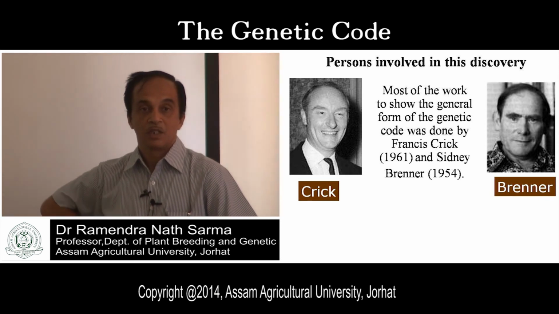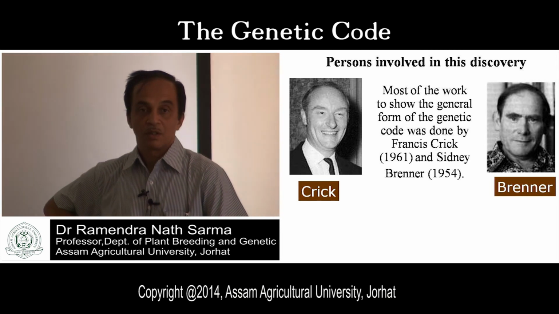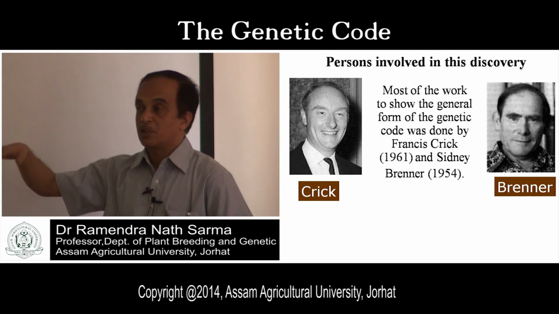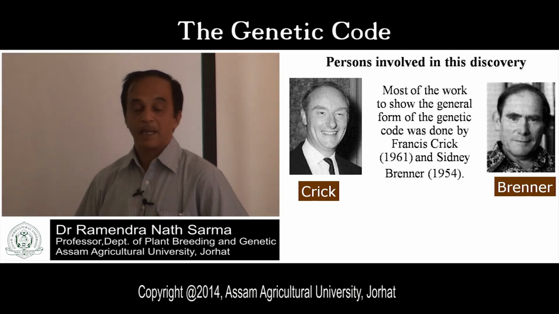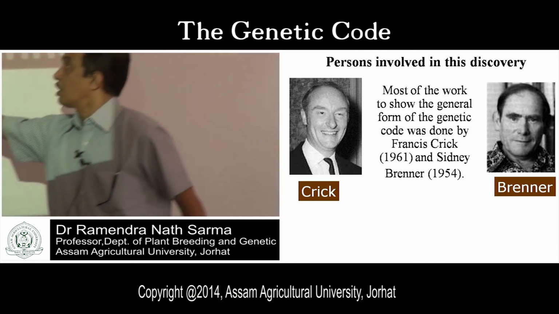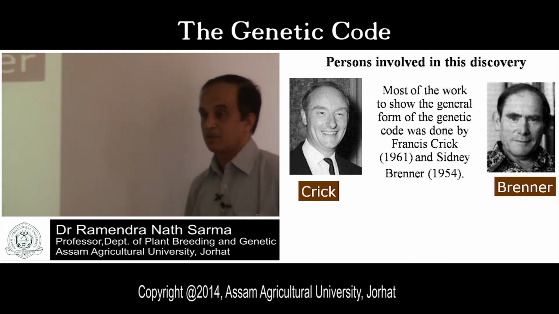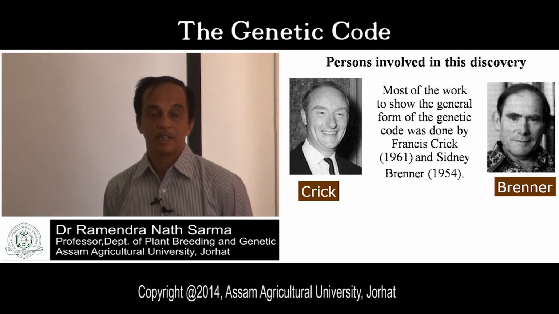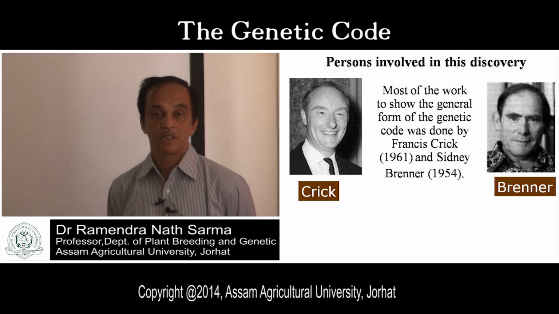You know Watson and Crick; one of the partners of the DNA discovery was Francis Crick. The year should be 1964, not 54, because in 54 no DNA was discovered.